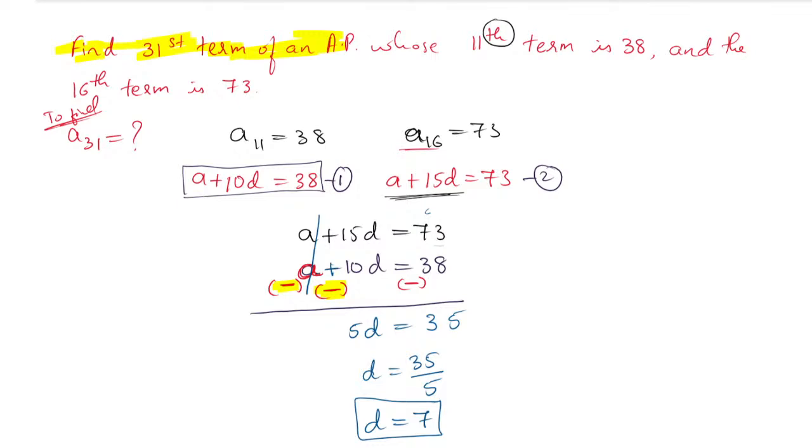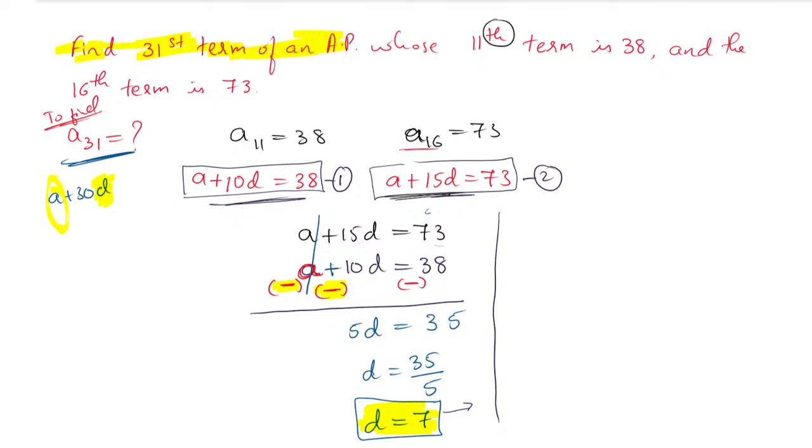Now after finding the D value, substitute it, because I want the A value also. We have to find A31, and A31 is nothing but A plus 30D. So we need both A and D values. We already found D, so we have to find A. How to find A? Substitute this D value in equation 1 or equation number 2. It is left to you, you can substitute in any one equation.